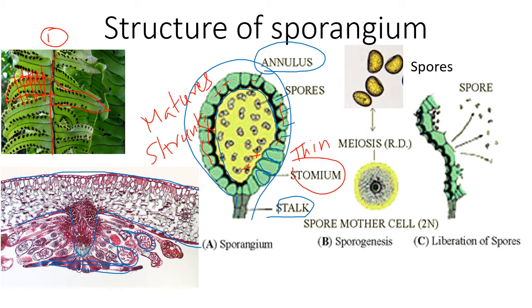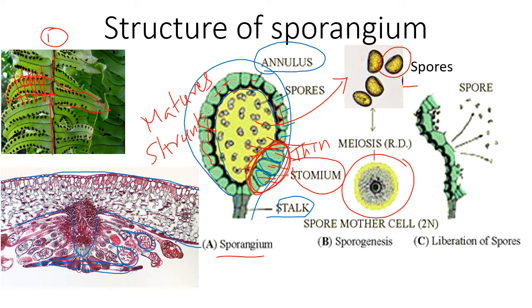As you can see, these are thick-walled cells and these are thin-walled cells. These cells lose their position, and this part completely breaks, and now this is open. Once this is open, the spores are dispersed from this sporangium.